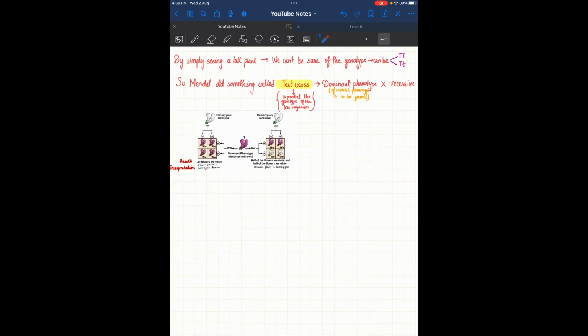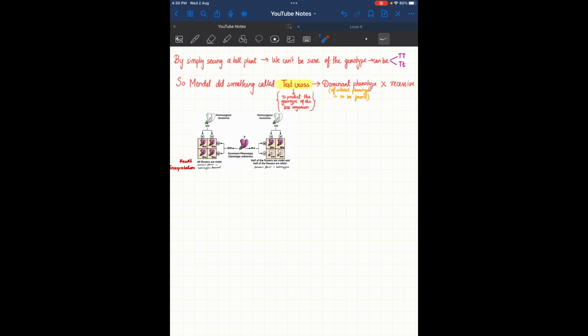So what did Mendel do? He did something called a test cross. This is very important. These diagrams will be given and they will be asked. Each and every line of NCERT is very important. Please try to learn it by the course. Don't think of it as a burden. Read it again and again. I know it will be hard, but you can do it.